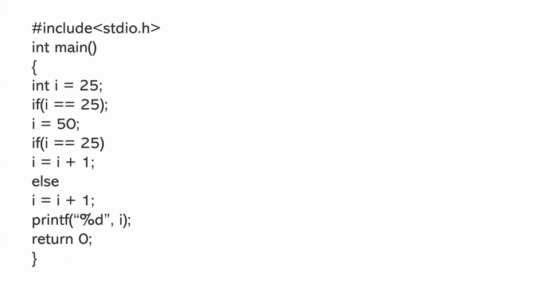So the next question is: int i = 25; if (i == 25) i = 50; if (i == 25), so there are multiple equal operators, i = i + 1; else i = i + 1; printf("%d", i). So here the output will be i. You need to figure out what is the value of i in this pseudocode. The options given are 51, 25, 50, and none of these.